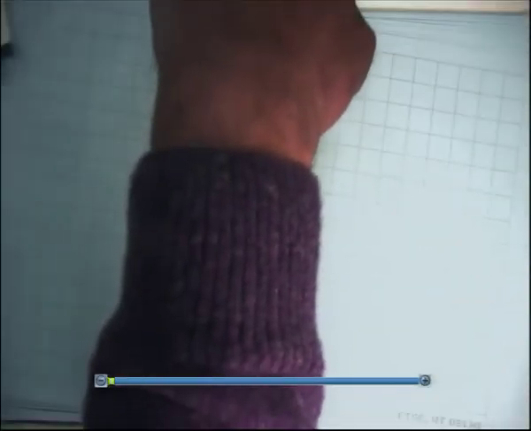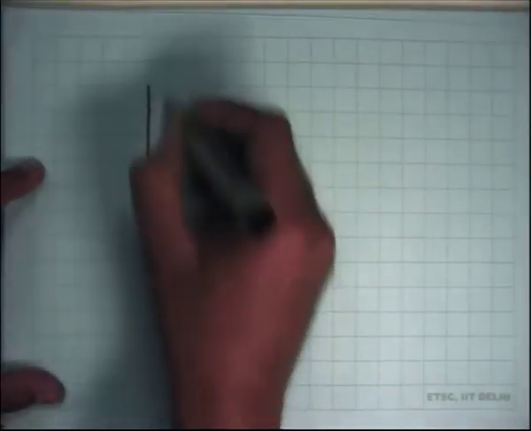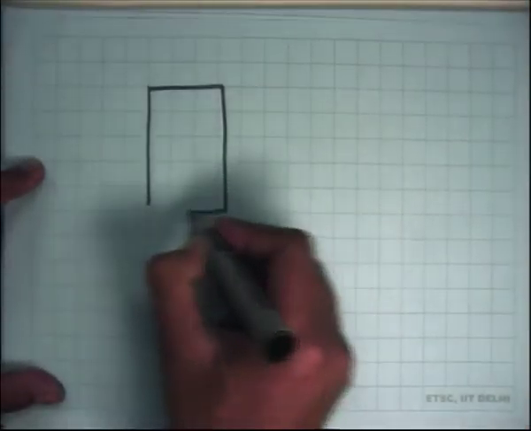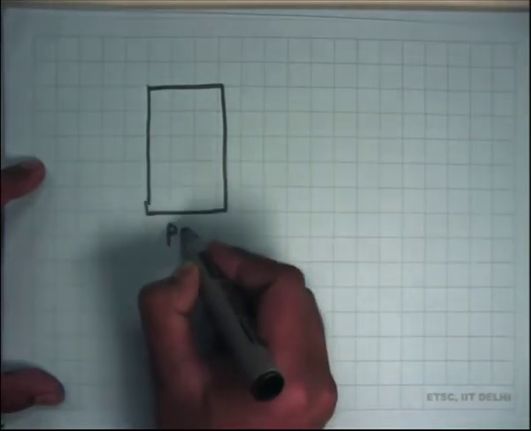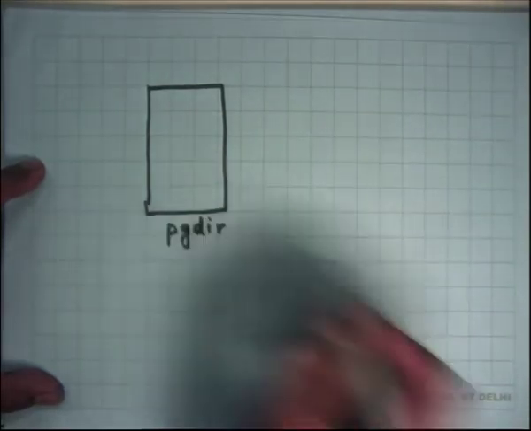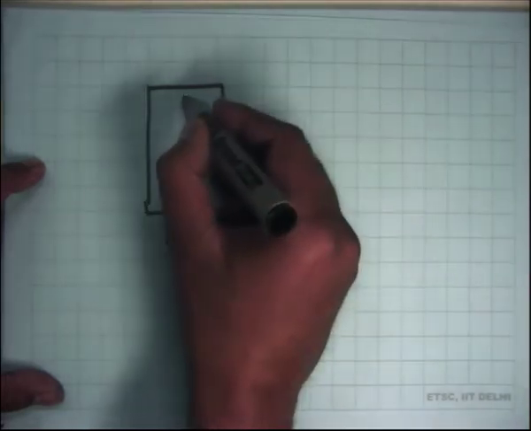So basically if I were to draw this, what's happening is I started with a page directory which was completely zero, right?